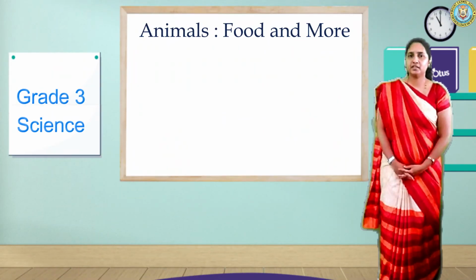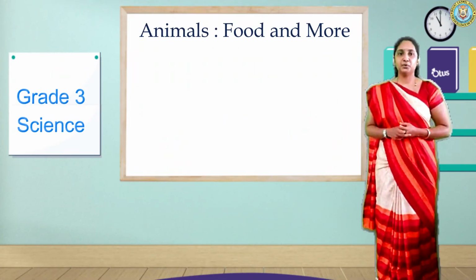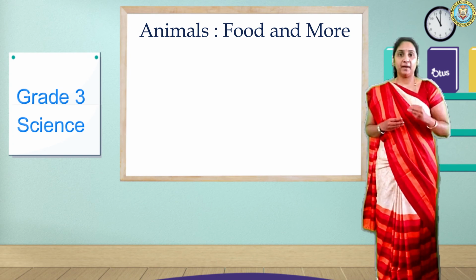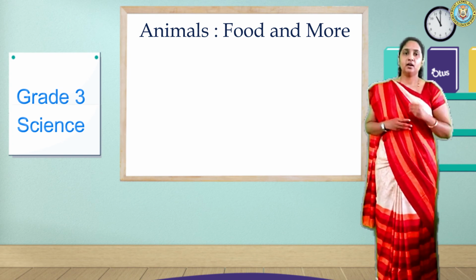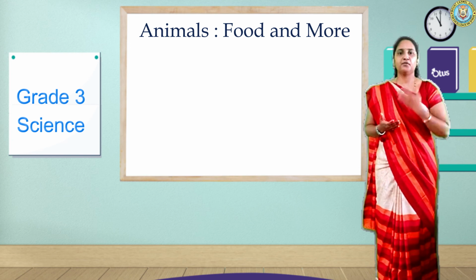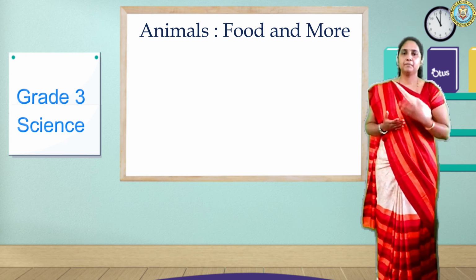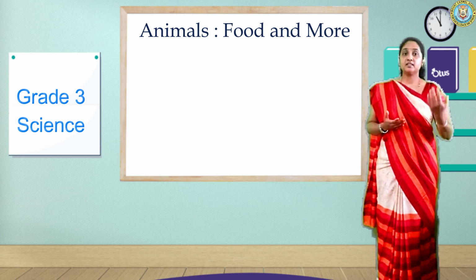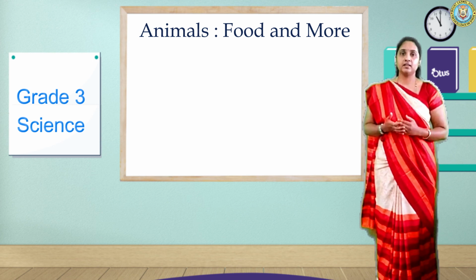Children, by observing this video, we get to know that animals and plants are interdependent, right? They are interdependent on each other. Animals are dependent on plants for their food, right? Plants give us oxygen to breathe, right?